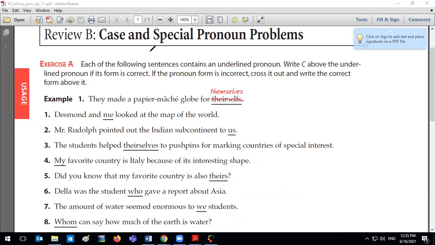Number one. All right, Fadia, you can look at the screen with me and tell me what you see. Desmond and me. So here, is this correct? And if so, right, C. If not, we need to fix it. What would you say? Desmond and me.